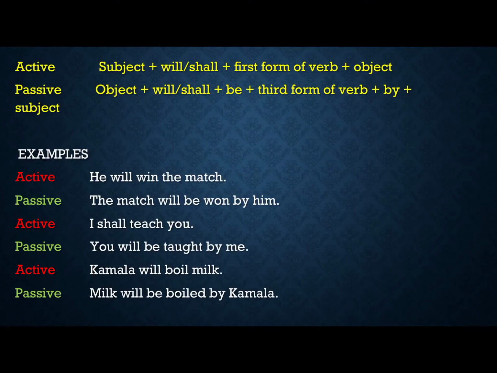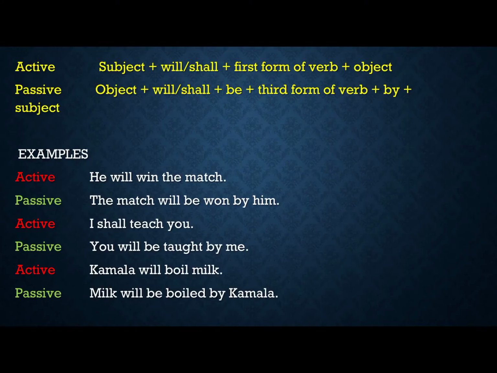See here, if I say like this, that I shall teach you English. As I have told you in my previous lecture, it has again two objects. And as I have told you earlier, there are two types of object.